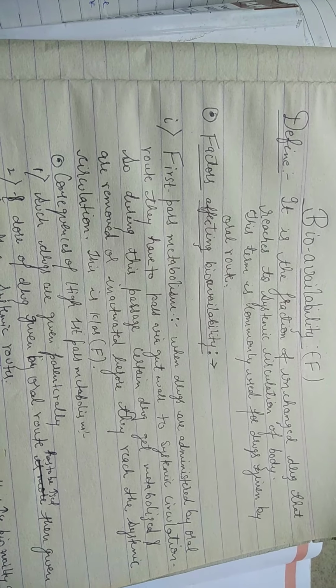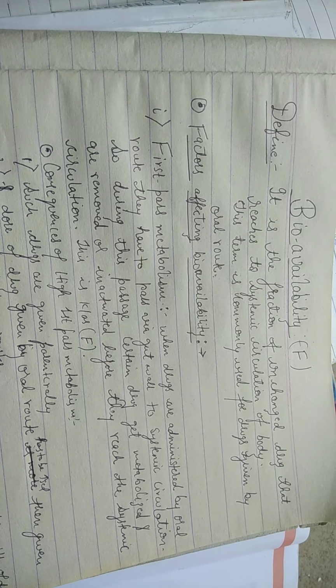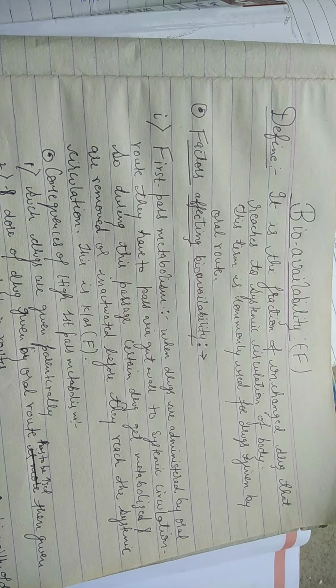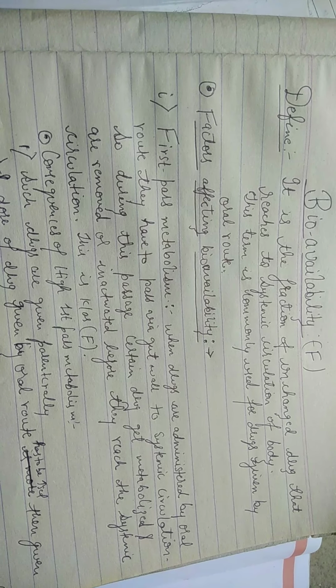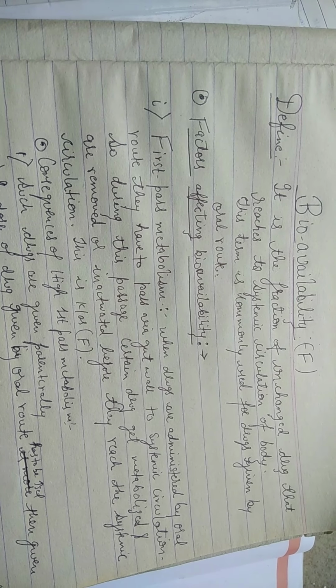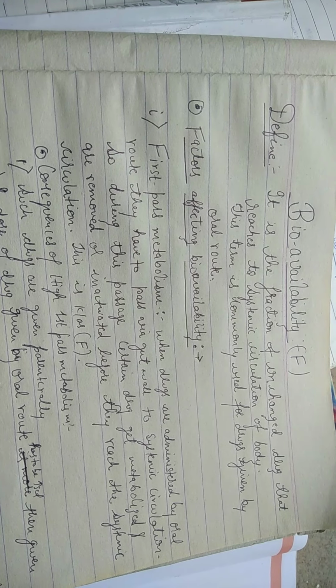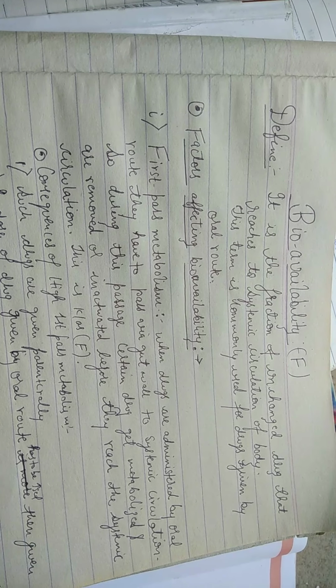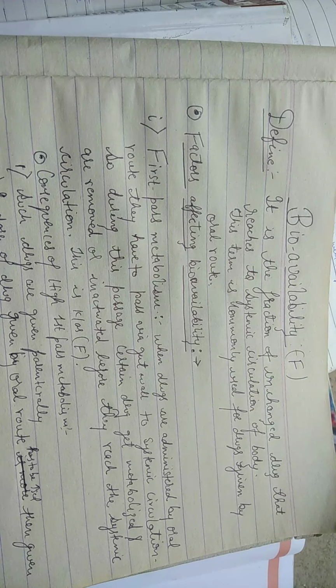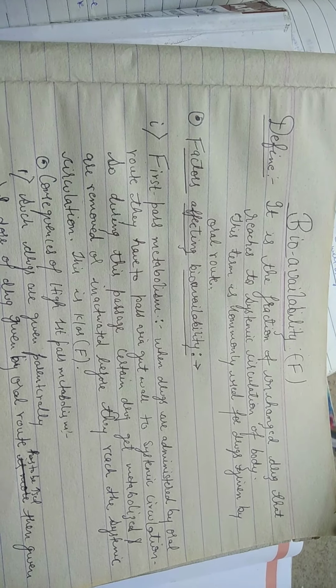So we'll discuss bioavailability. First of all, we will define what we understand by bioavailability. It is the fraction of unchanged drug that reaches the systemic circulation of the body when given by oral route. So this term is commonly used for the drugs which are usually given by oral route.